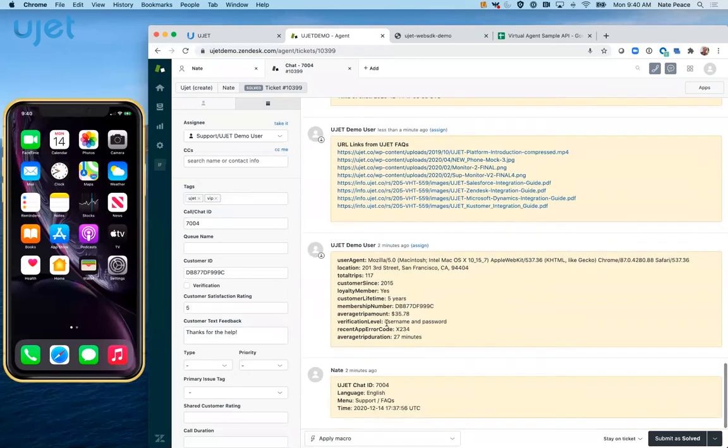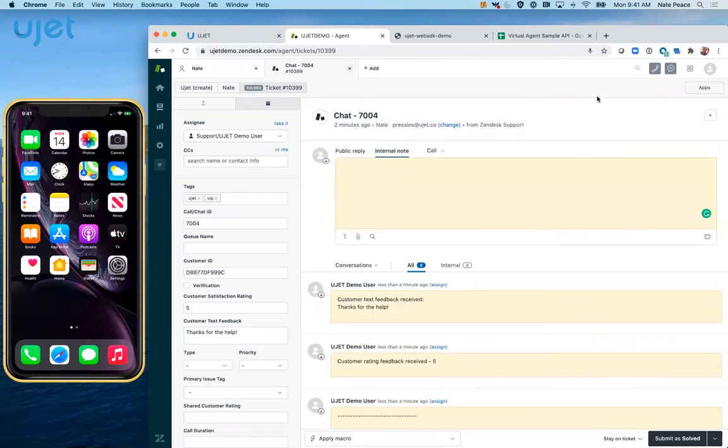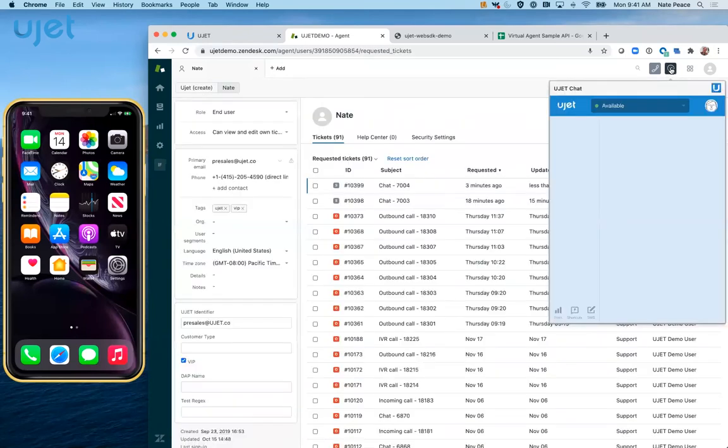We can go even farther, and this will specifically help when we escalate to a human agent. And we can see some information about that customer, whether they were logged in, maybe their lifetime value, or whatever information we choose to securely share from the web experience to the agent. In fact, for this next experience, what I'm going to do is make sure I'm available as an agent. We're going to go through one of those different chat experiences.